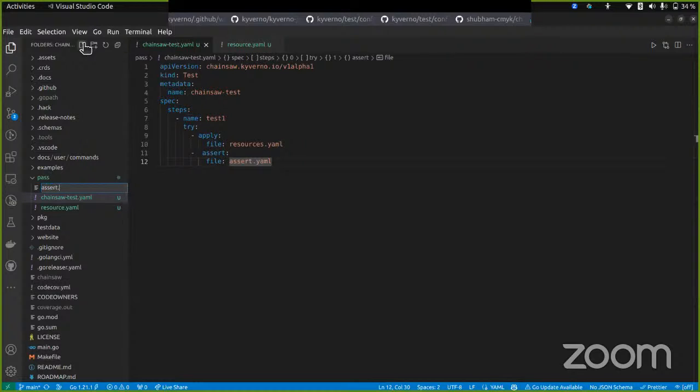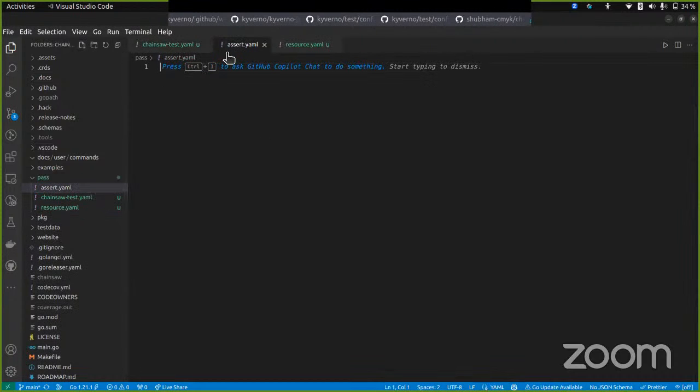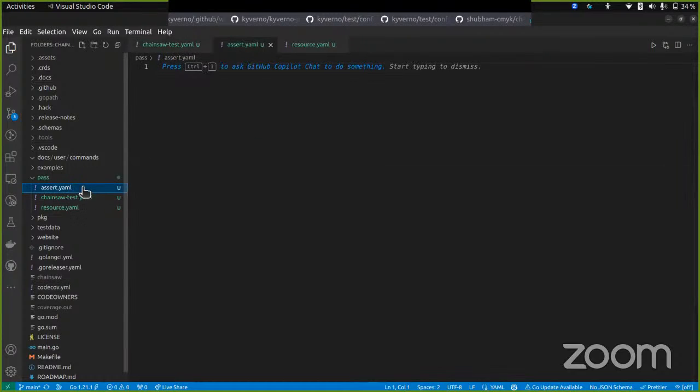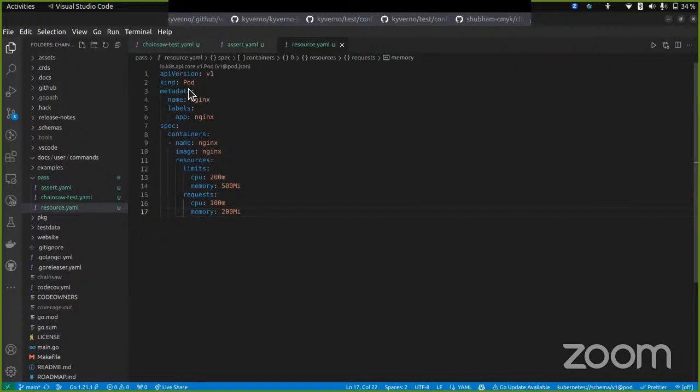Okay, then assert.yml would be simply our assert file that we will write. Since we need to check that this resource exists or not, we need to provide at least the API version, kind and the metadata.